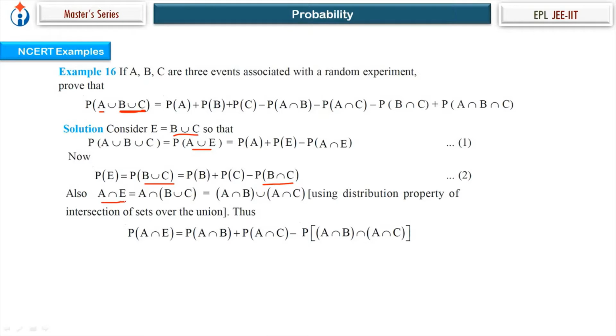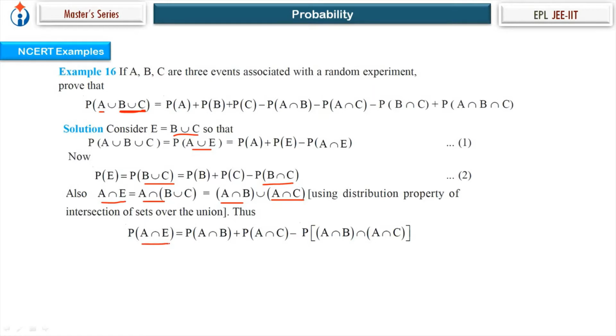Also, A intersection E is A intersection B union C. Now we have studied in sets that A intersection B union C is equal to A intersection B union A intersection C, which we call the distributive property of intersection of sets over the union.